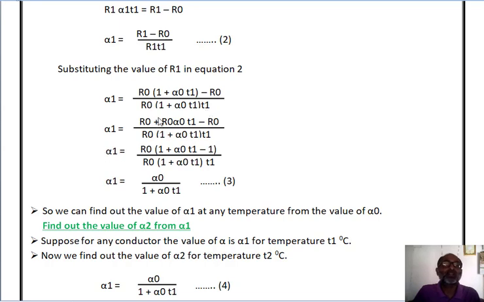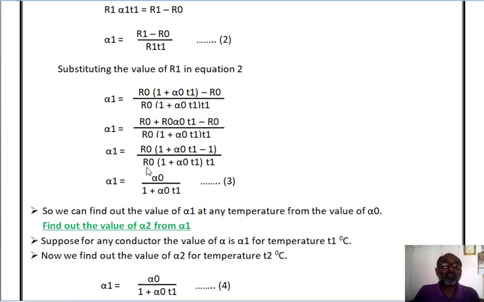So alpha 1 is equal to R0 plus R0 alpha 0 T1 minus R0, divided by R0 in bracket 1 plus alpha 0 T1 into T1. Now here we can take R0 as common, so R0 in bracket 1 plus alpha 0 T1 minus 1, divided by R0 into 1 plus alpha 0 T1 into T1.